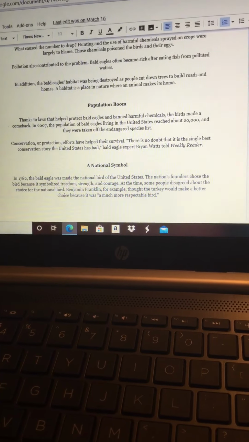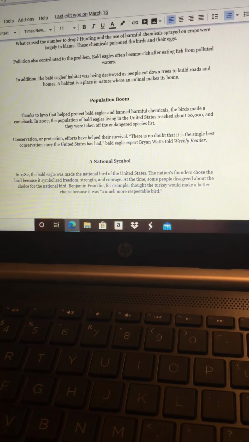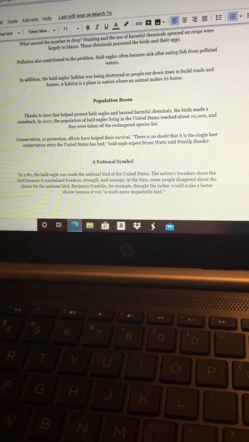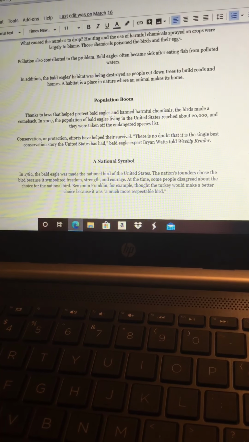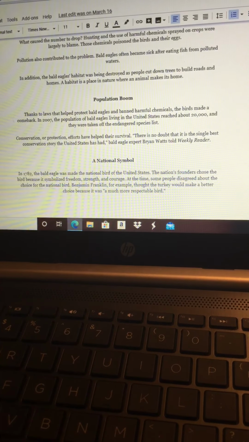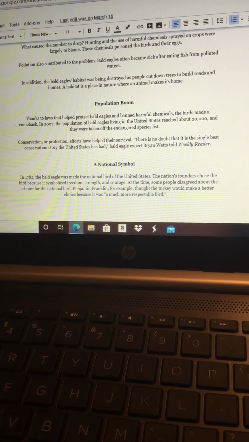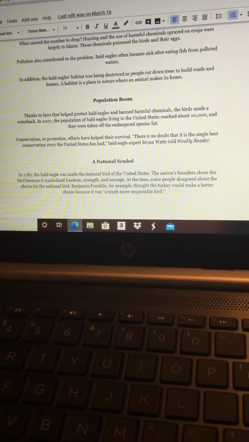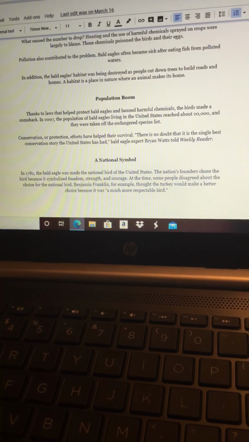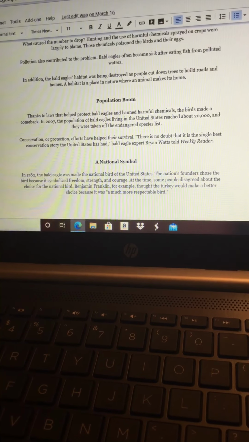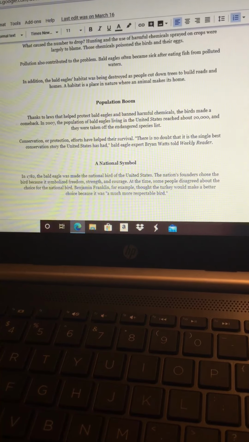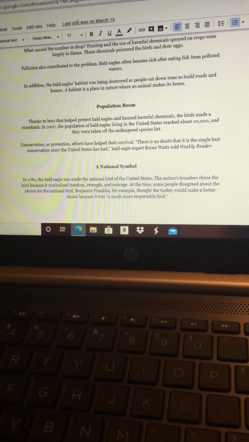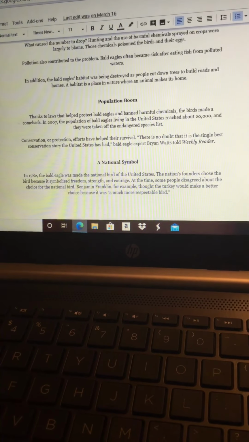Population boom. Thanks to laws that help protect bald eagles and banned harmful chemicals, the birds made a comeback in 2007. The population of bald eagles living in the United States reached about 20,000, and they were taken off the endangered species list. Conservation or protection efforts have helped their survival. There is no doubt that it is the single best conservation story the United States has had, bald eagle expert Brian Watts told Weekly Reader.